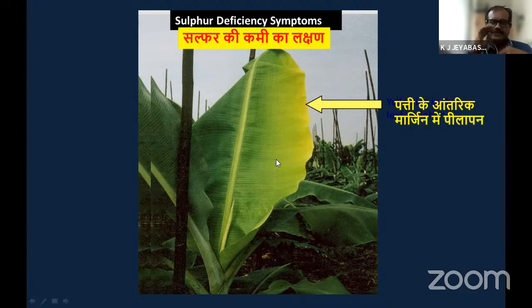Otherwise, the yield reduction will be very drastic, because in all the plants in the field it is happening at the same level. The farmer is not able to identify the yield difference from one plant to another, because all the plants are suffering. But the average yield reduction will be 30 to 35%, and it is invisible to the farmer also. So we have to be very careful while managing this type of nutrient.